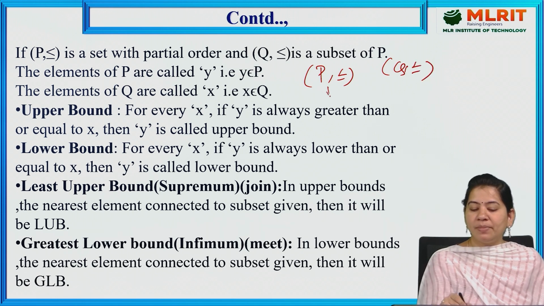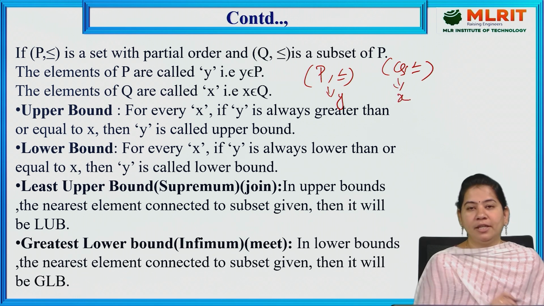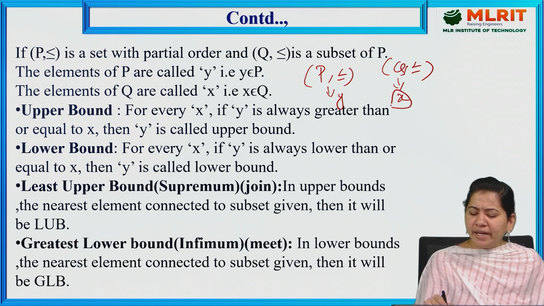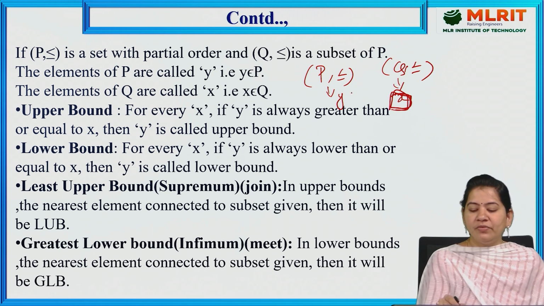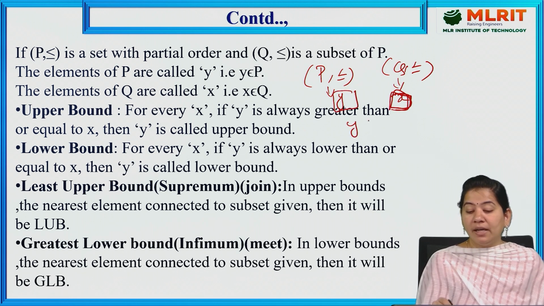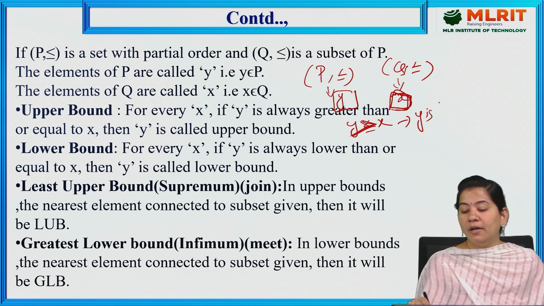The elements presenting in p we denote with y, and the elements presenting in q we denote with x. Now, for every x element, if y is greater than or equal to x, then y is called an upper bound. And if for every x element, y is always less than or equal to x, then y is called a lower bound.